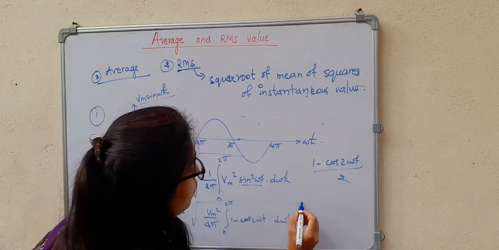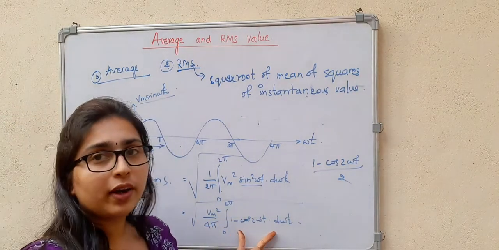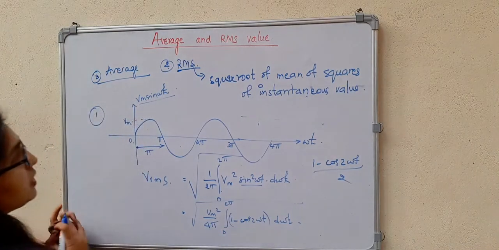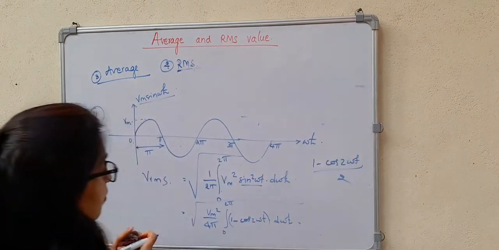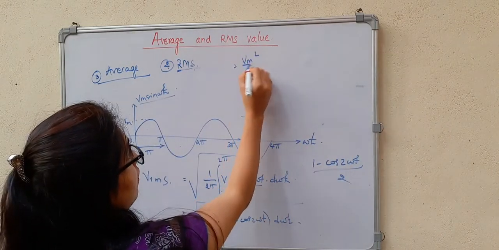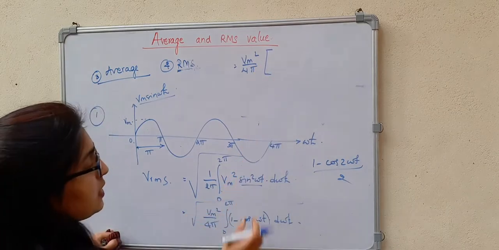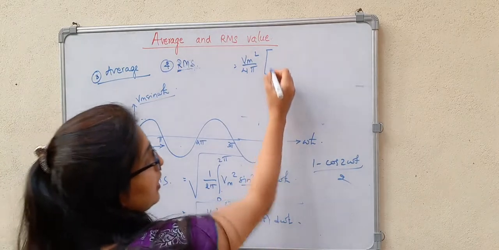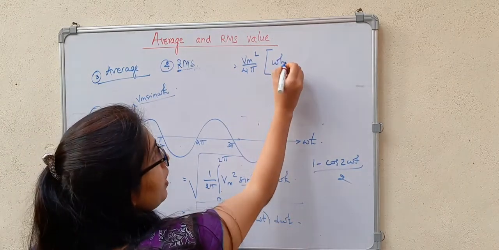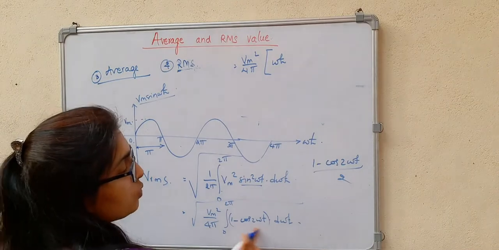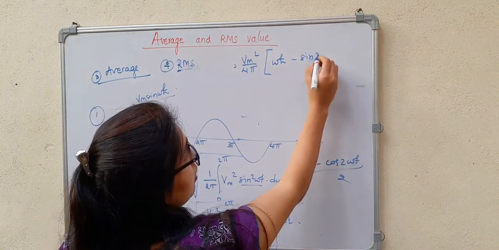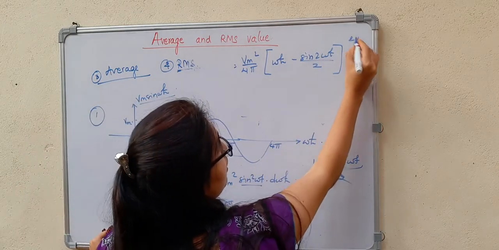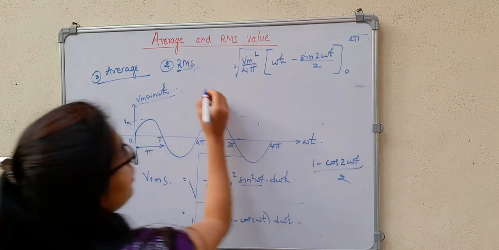We will take the square root. So we have to find the integration of 1 minus cos 2 omega t. This is Vm square divided by 4 pi, and here d omega t into 1, the integration of 1 will be t, with respect to omega t, so it is omega t. Then for cos 2 omega t, we get sin 2 omega t divided by 2. These values are from 0 to 2 pi, and then taking the square root.